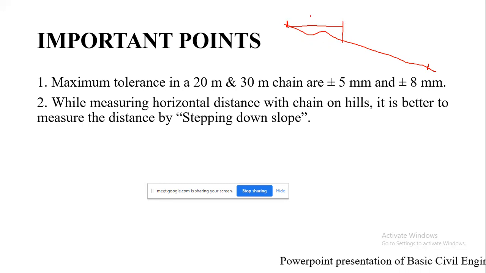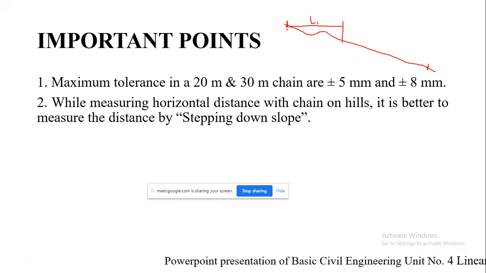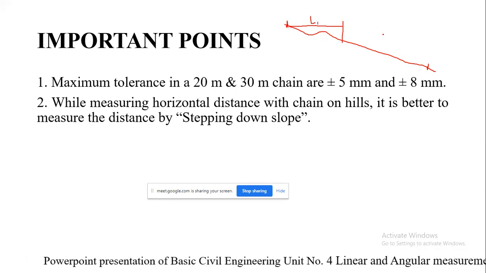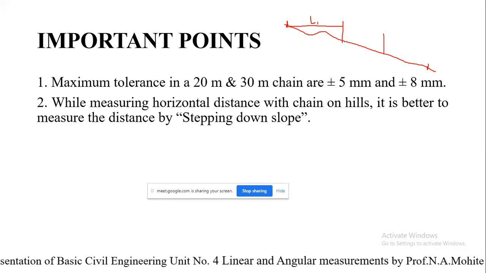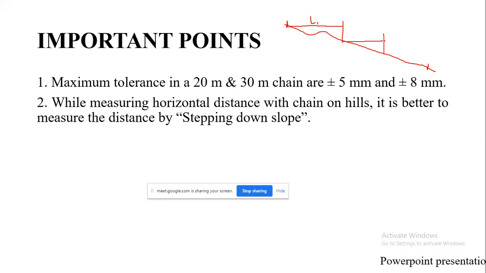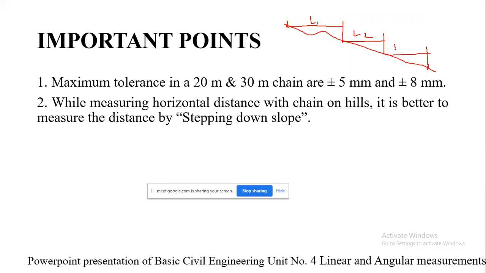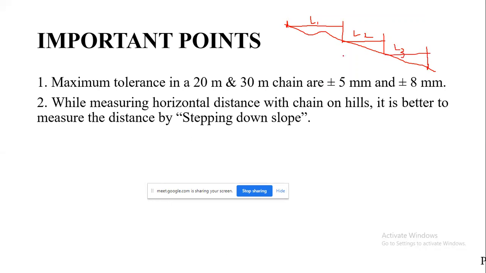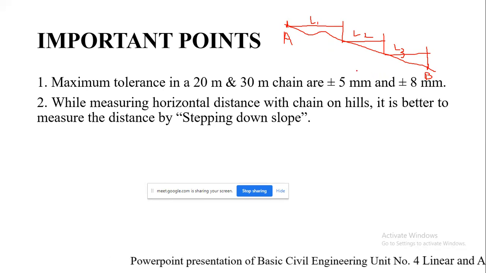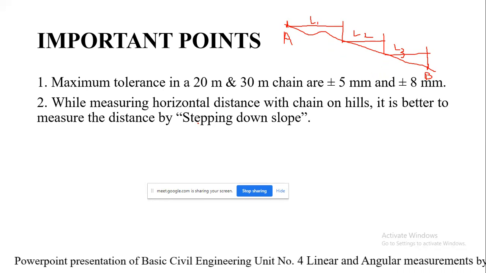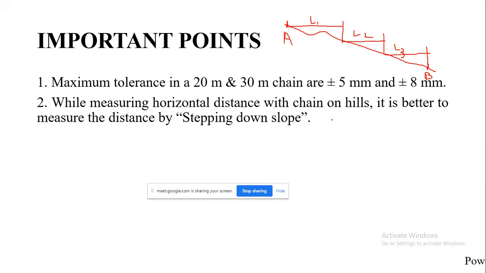You can measure this distance L1 with the tape. Then I place a second ranging rod and measure L2, and finally from this point L3. Likewise on sloping ground I can measure the distance as the addition of L1, L2 and L3. That is stepping down slope.